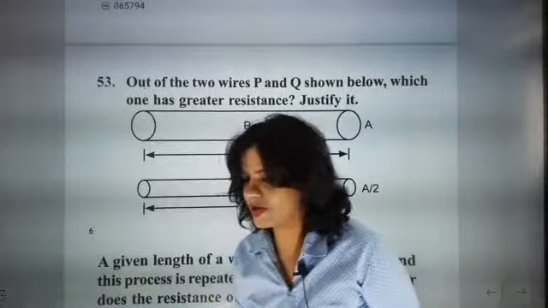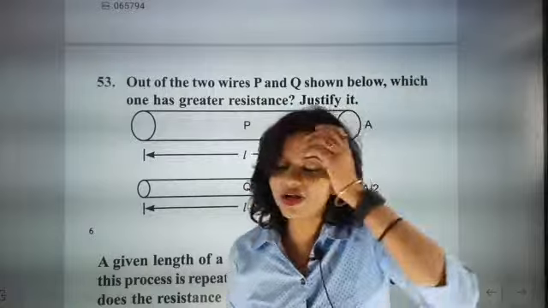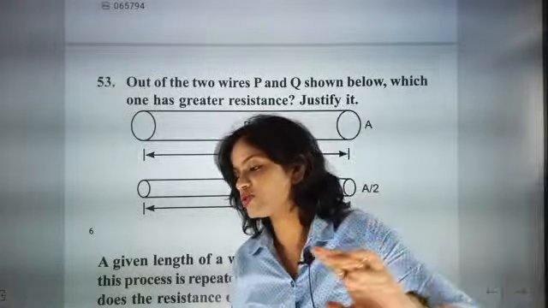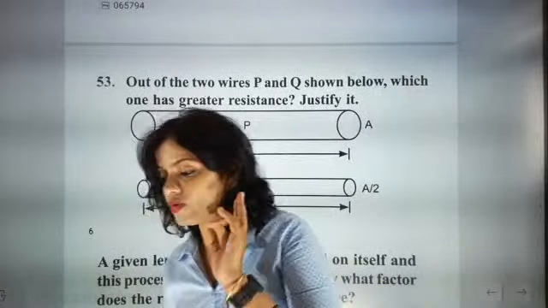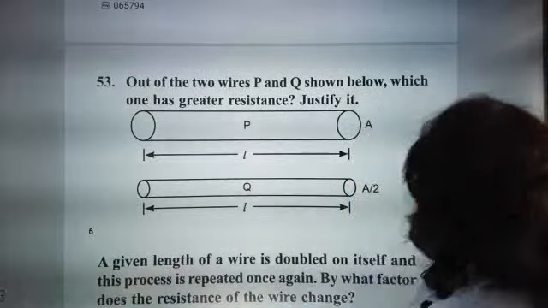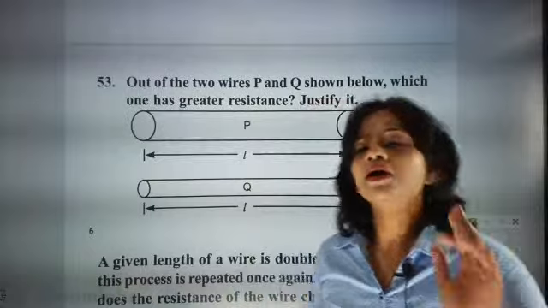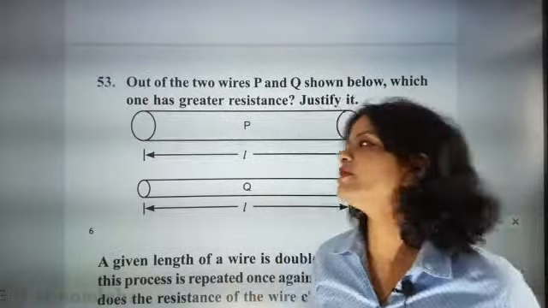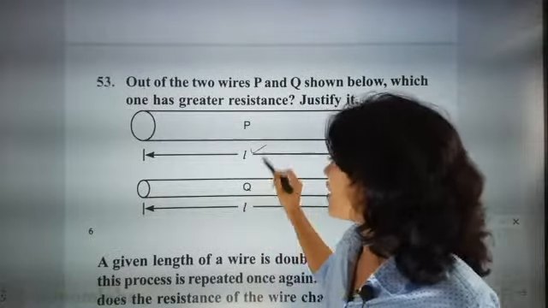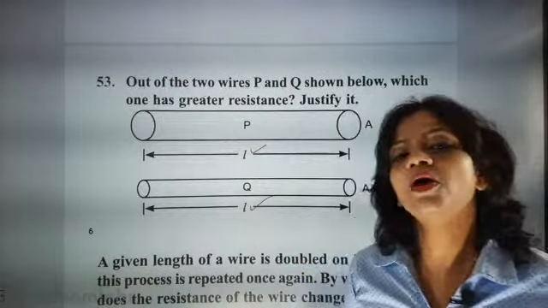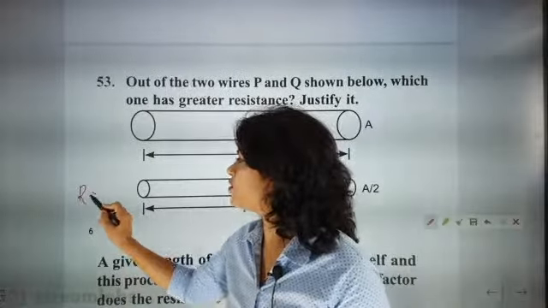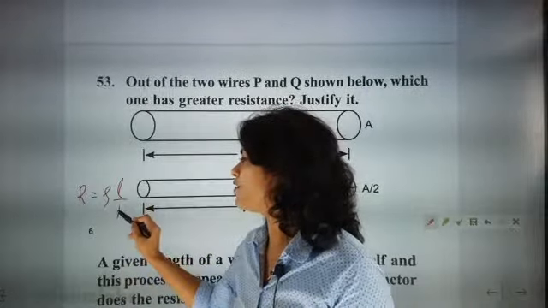Very good, super, bang on. So here one very important thing is, you have caught the question very correctly. Everyone has given the correct answer. So the correct answer is Q. What is the reason behind it? You see, both have the same length. Now you know that resistance is equal to resistivity times L by A, rho L by A.